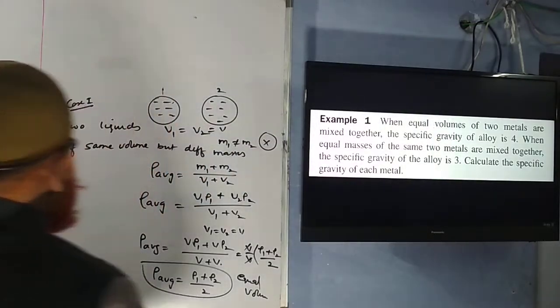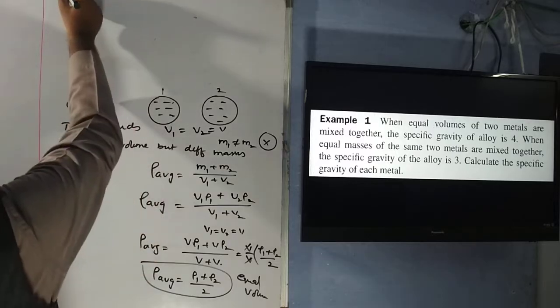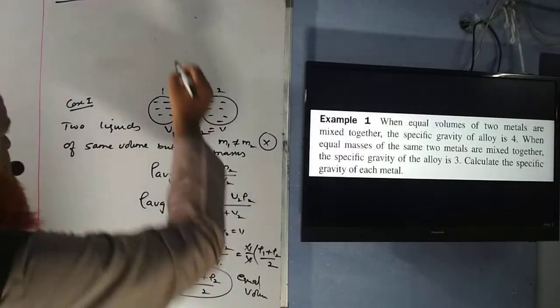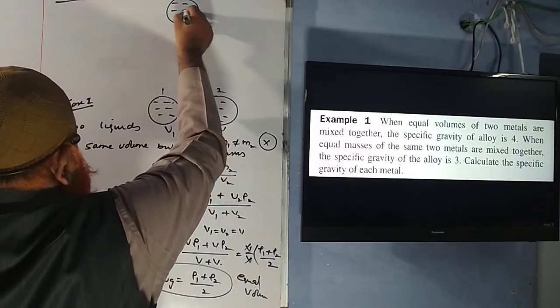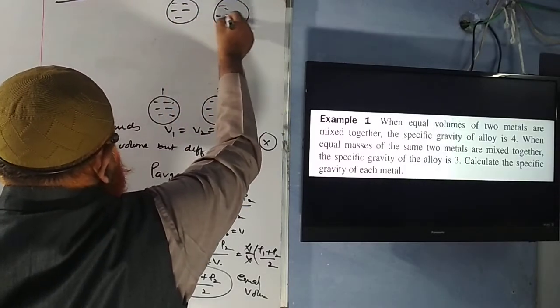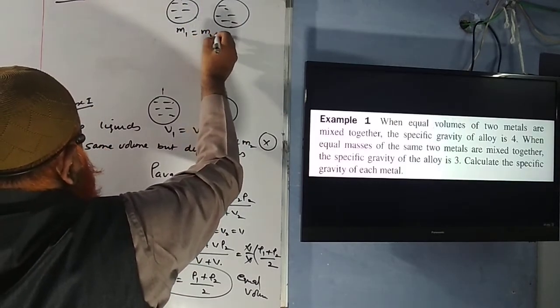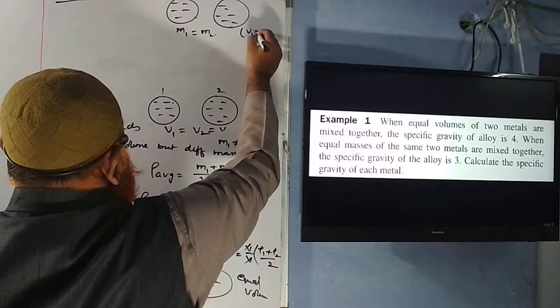Next, if you observe the second case, that is case 2. So in this case 2, there are two liquids here. These are the two liquids 1 and 2. Their masses are same now. There is no discussion of volumes here.